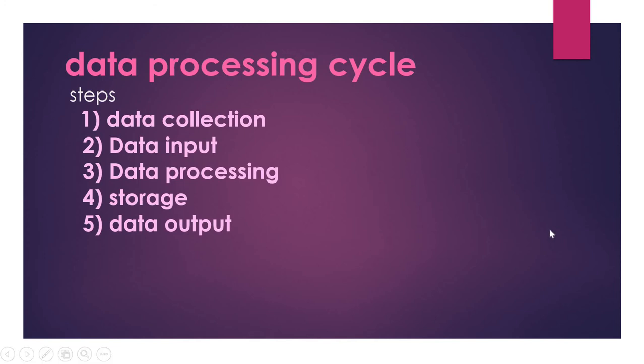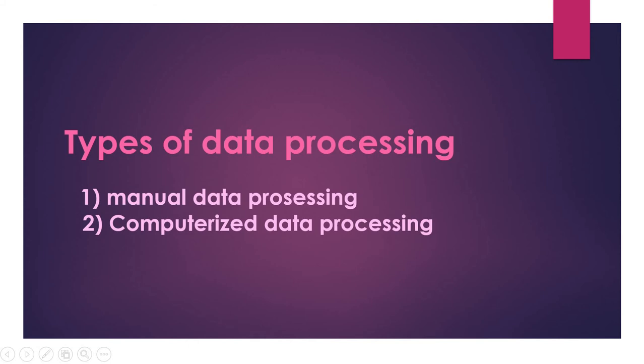Next topic, types of data processing. Types of data processing are manual data processing and computerized data processing. What is the difference between manual data processing and computerized data processing? In manual data processing, all the things are done by human beings. Computerized means the computer is doing the processing and all.